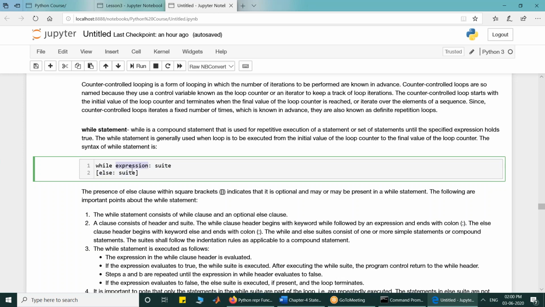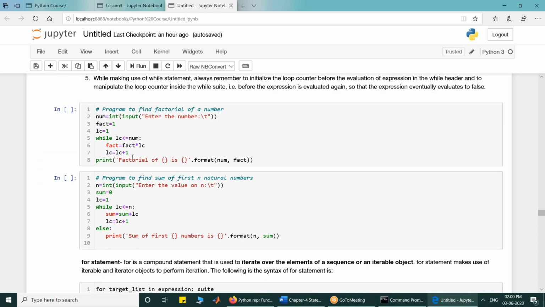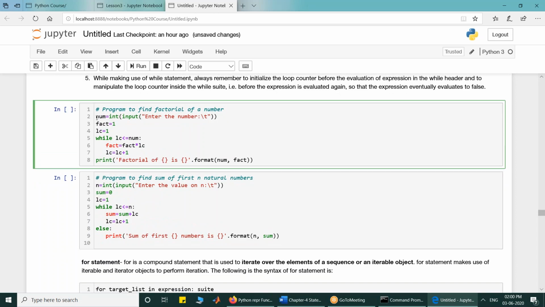How does it work? The expression is evaluated. If it evaluates to true, the suit is executed. If it evaluates to false, it is seen whether else is present or not. If the else clause is present, its suit is executed. Now look at the usage of the while.